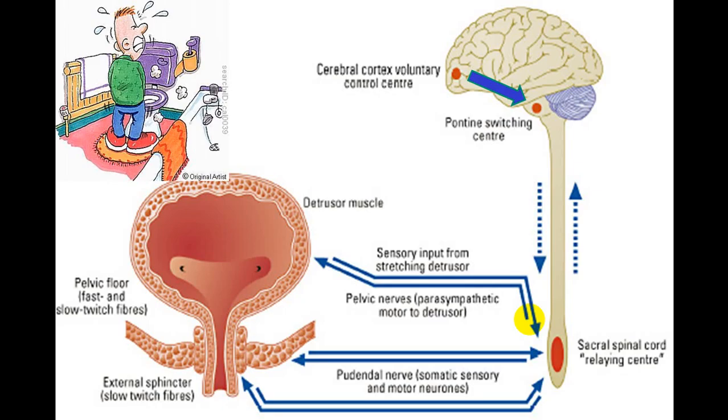Now this is a diagram which shows the control of the bladder. We have a higher center in the brain, which we call the cerebral center or cortical center, which gives an inhibitory impulse to the pontine center. In the pontine center we have two centers, which we call the L and M center. One center is concerned with inhibition and the second center is concerned with excitation or facilitation.